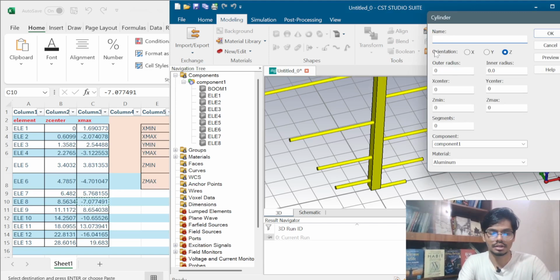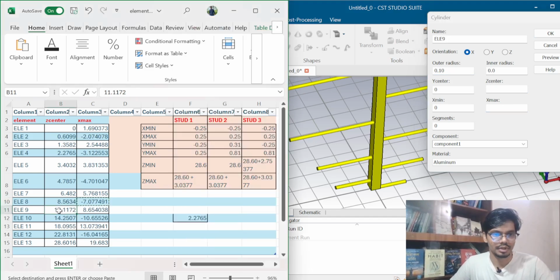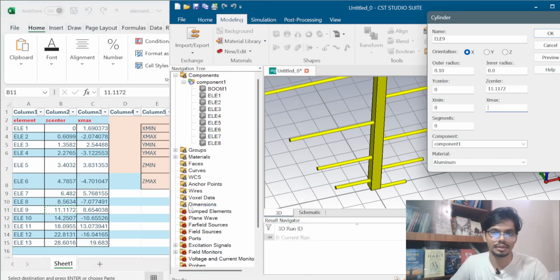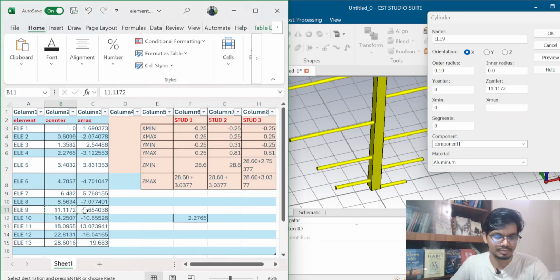Now I have to take element 9. Orientation will be X, outer radius will be 0.10. For element 9, Z center is 11 point something and the X max is minus 8 point something.